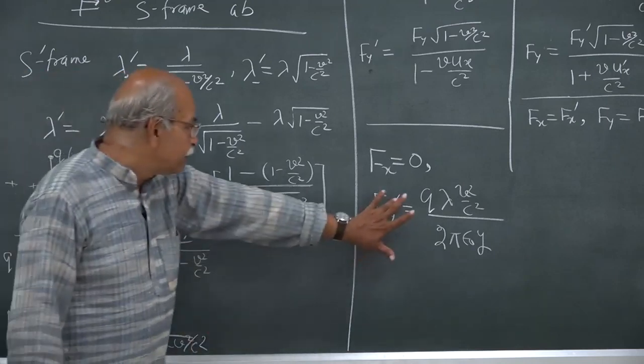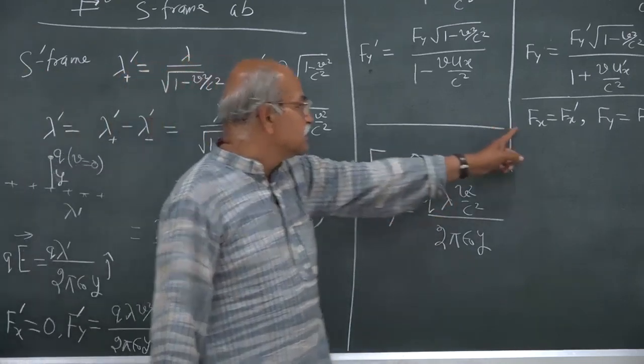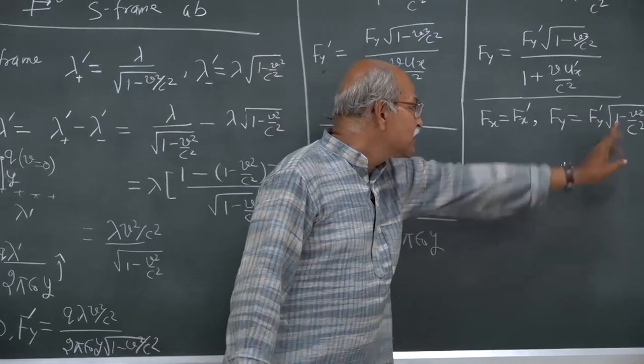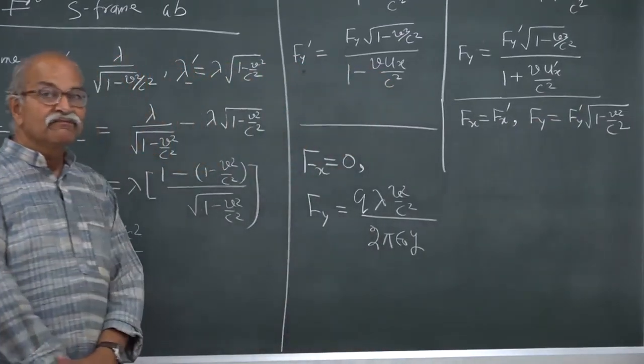So, fx is 0 and fy is fy prime multiplied by this, which is this.